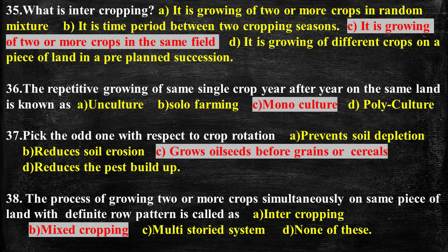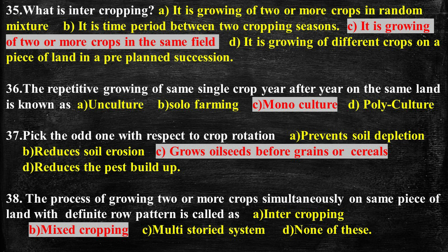Question number 35, what is intercropping? And the answer is, it is growing of two or more crops in the same field. Intercropping is growing two or more crops next to each other at the same time, and it is very important not to have crops competing with each other for space, for nutrients, for water, or for sunlight. An example of an intercropping strategy is planting one crop that has deep roots with another that has shallow roots. The purpose of intercropping is to control weeds and to increase the rate of crop production.